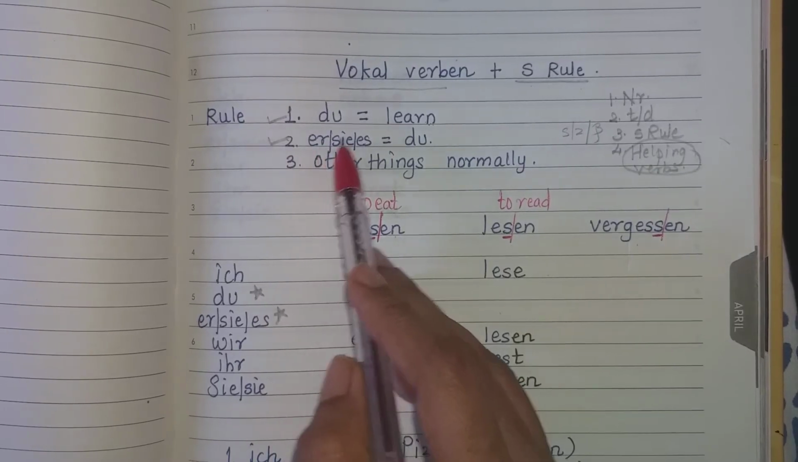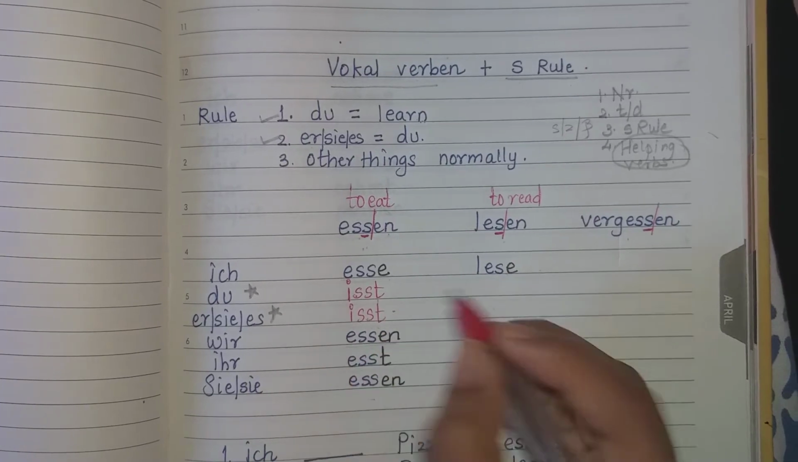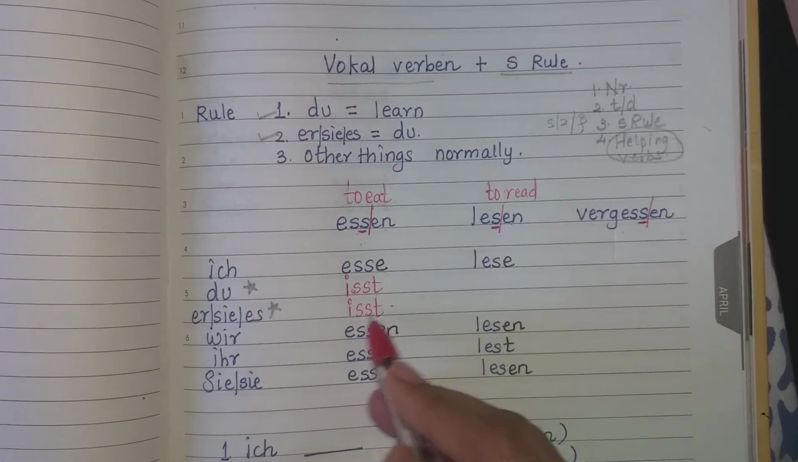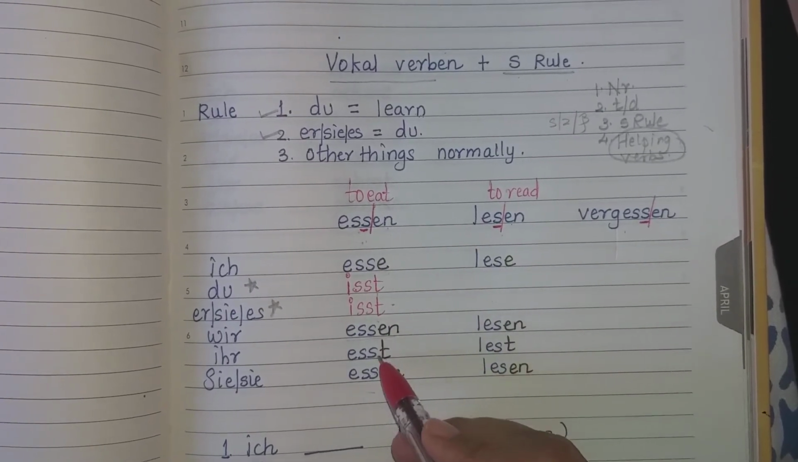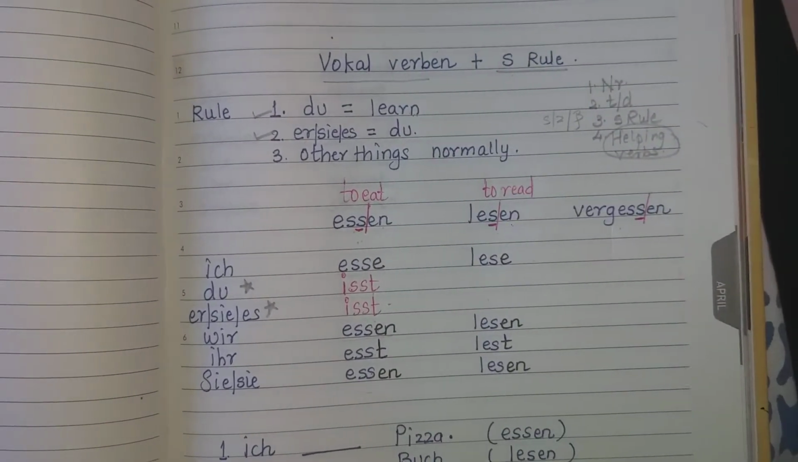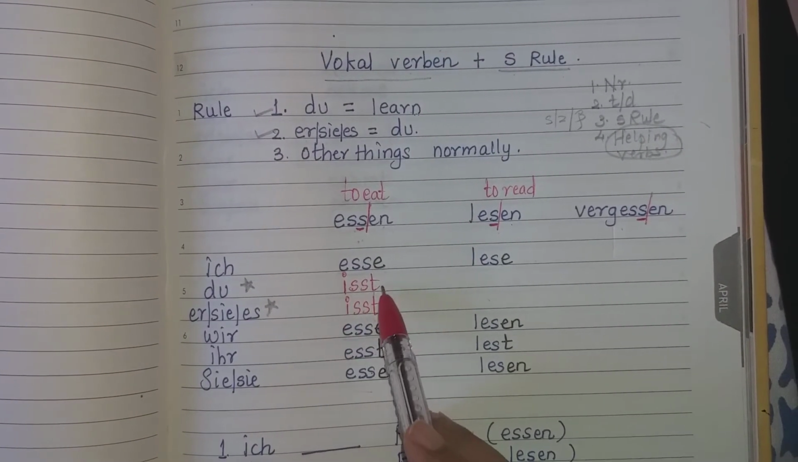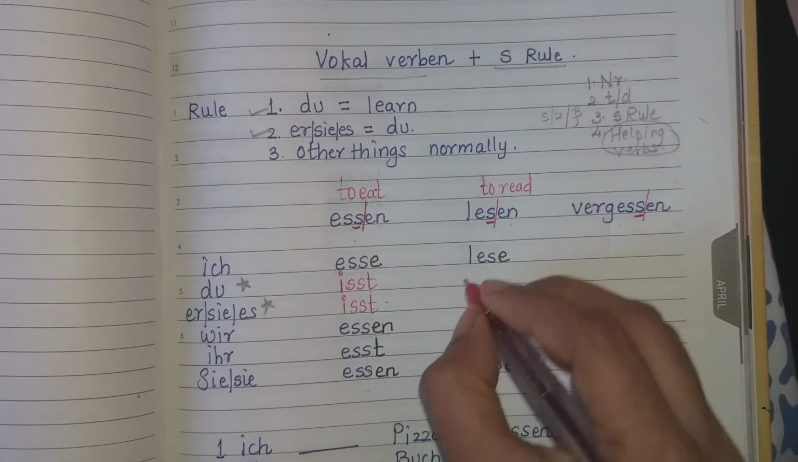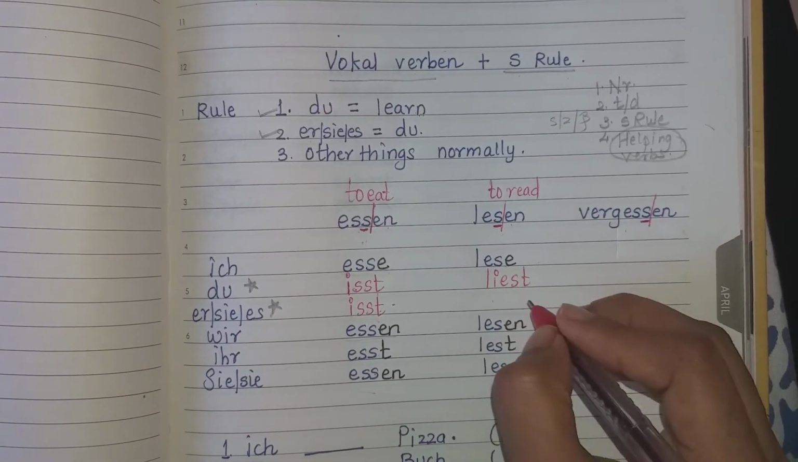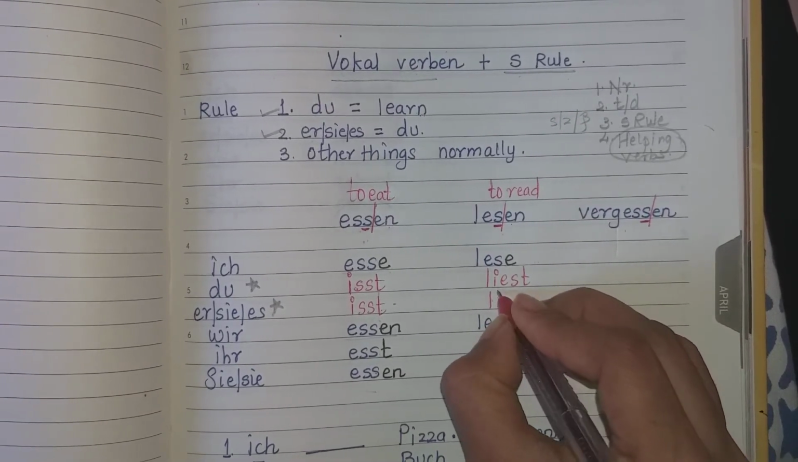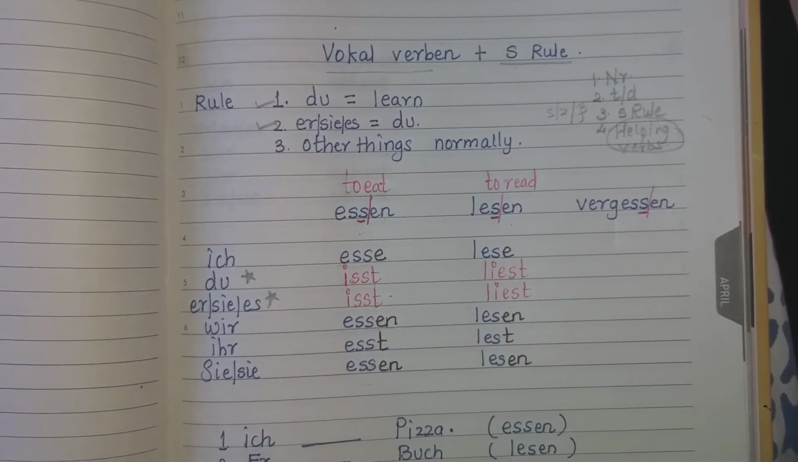Now here you can see er/sie/es is equal to du. So whatever du you have written, copy and paste the same down. These two are the same but different from the other conjugations. The others you can do by yourself because you know the normal rule, but these two you need to learn and keep. Learn one and then copy paste to the one below. Now for example here, liest. I have told you this, you can write this. As the rule is saying, copy paste. Du is equal to er/sie/es. This is how it should be done.